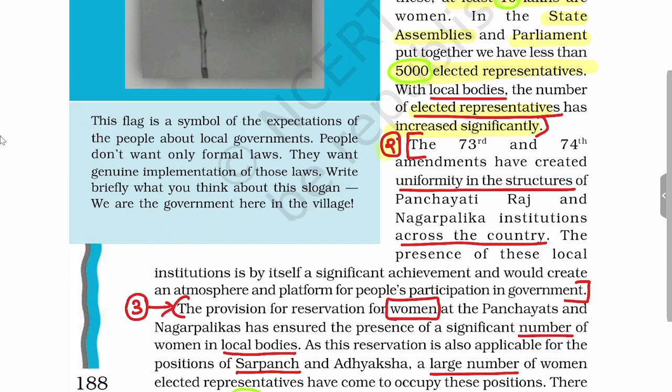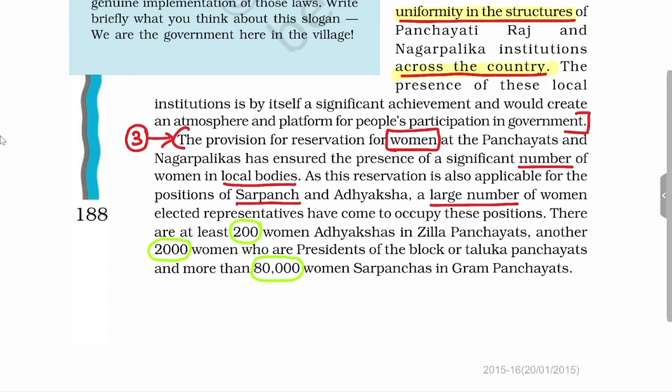Now we'll see the second advantage of the 73rd and 74th Amendment Act, that it has created the same kind of structure across the country. So there is uniformity in structure. This is another achievement of the 74th and 73rd Amendment Act.